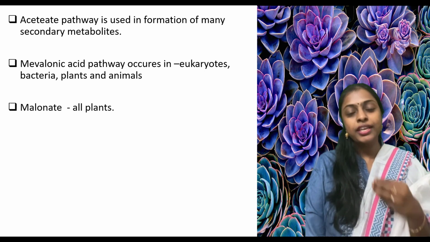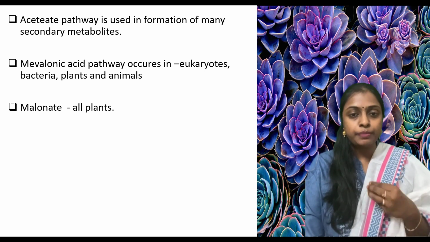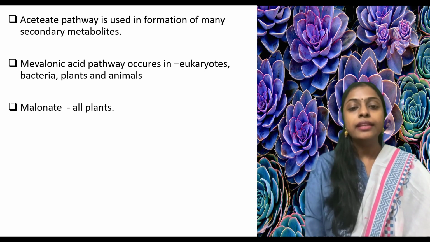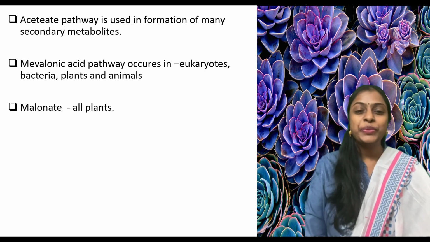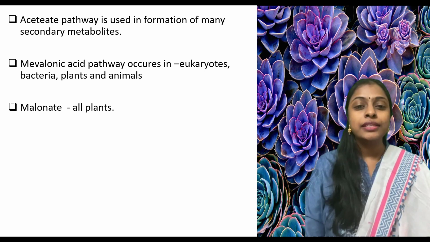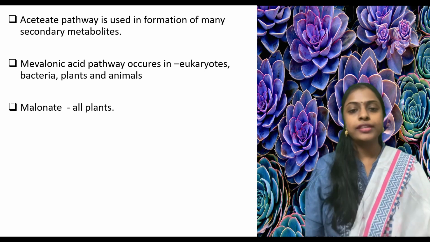Let's see the secondary metabolites which are produced in this acetate mevalonic acid pathway. In this pathway, the secondary metabolites will be terpenes and steroids. What are the uses of these terpenes? Why do we need these terpenes as our secondary metabolites? Whatever we are taking from plants should be useful to us, right?